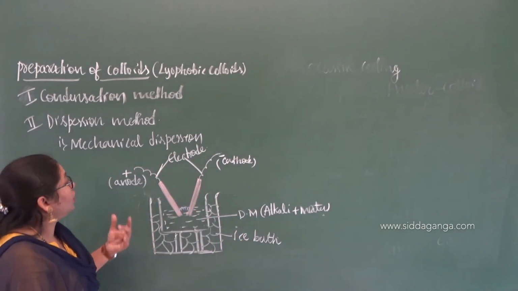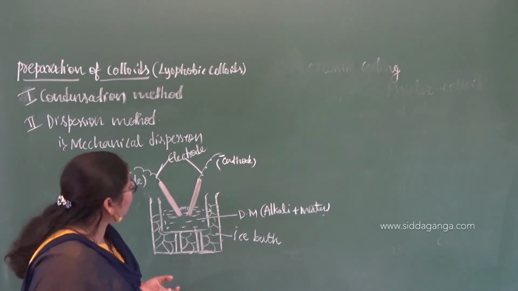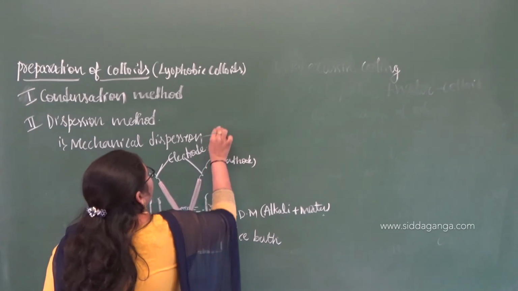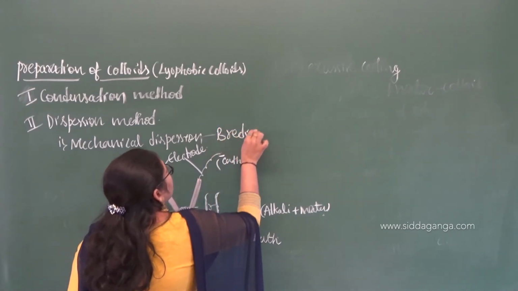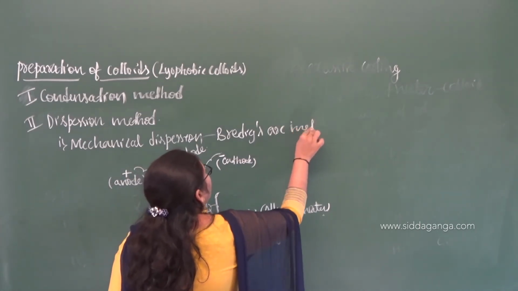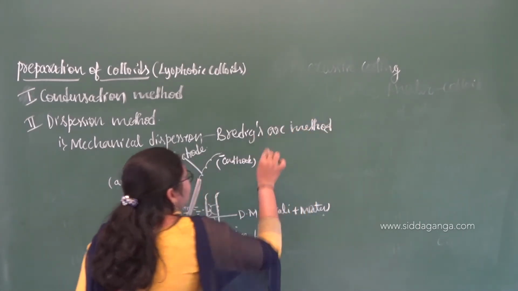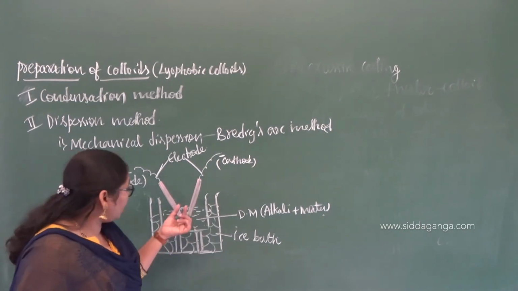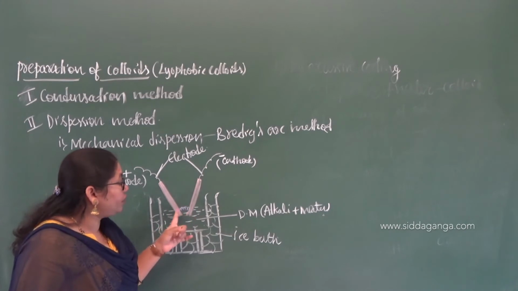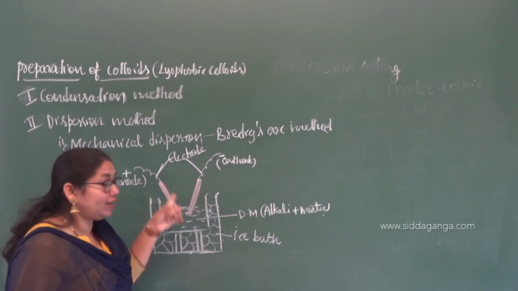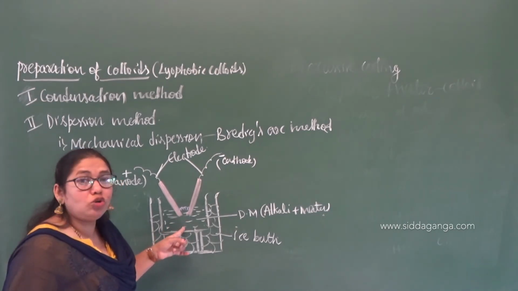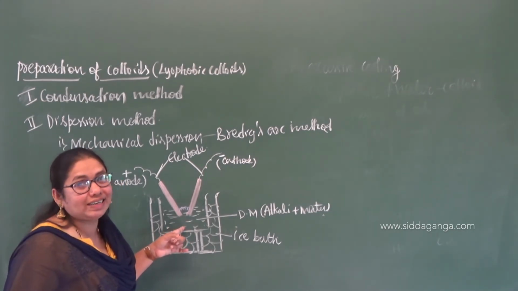So what is the name of this method? This is nothing but your Bredig's arc method. Why is it called the arc method? Because Bredig is the name of a scientist, and arc is the arc shape produced between the two electrodes when electric current is passed through them. This process is also called electrical disintegration.